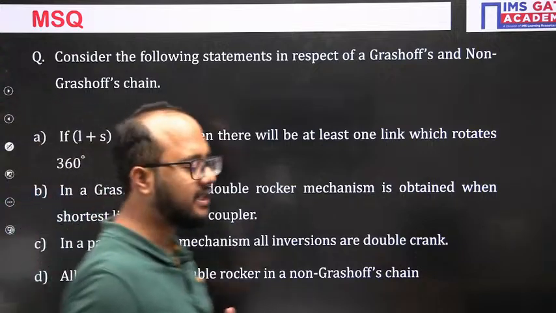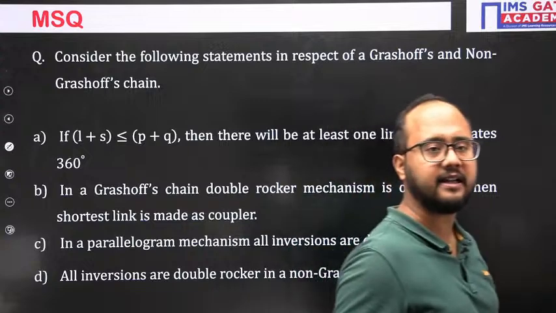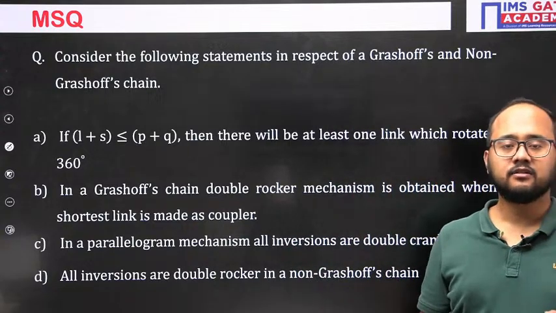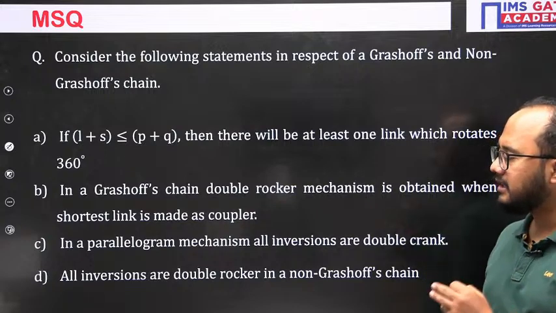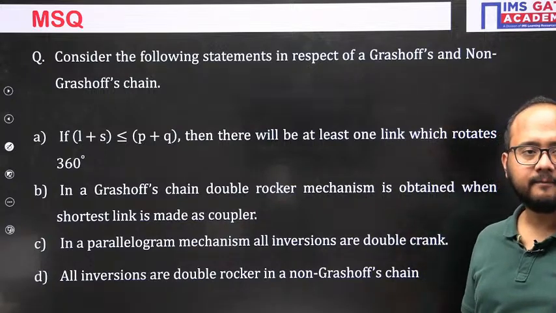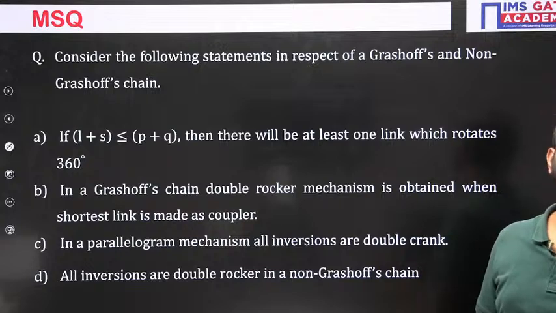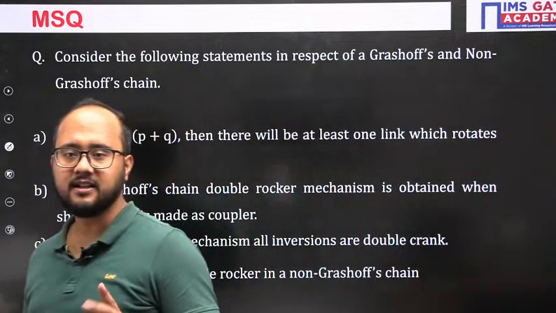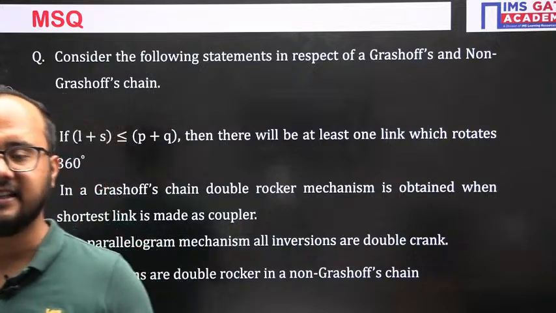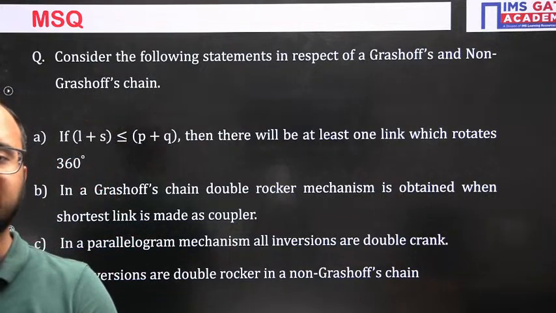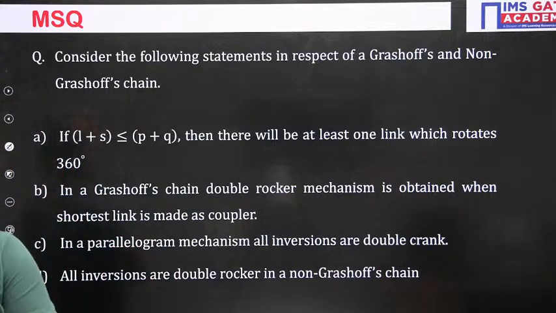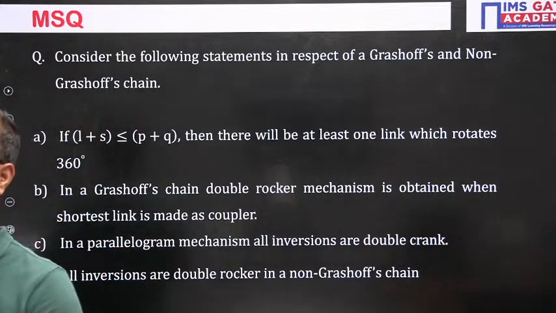As it is an MSQ, multiple options will be correct, like A is correct, B is correct, or all A, B, C, D are correct. So it depends. Please read all the options carefully and tell me which options will be correct here. But for your information, C is one of the correct answers. AC? No, again not the complete answer. Tell me the complete answer.